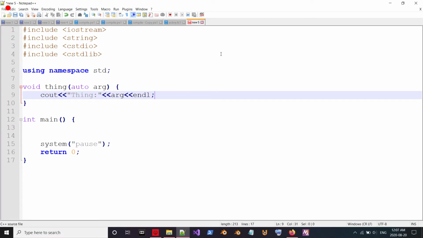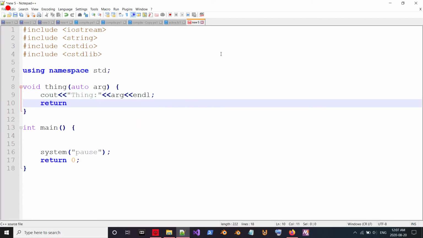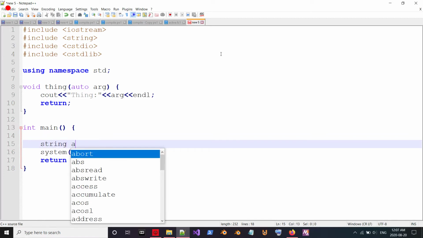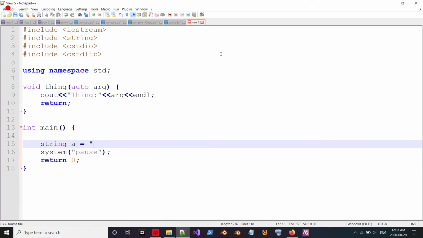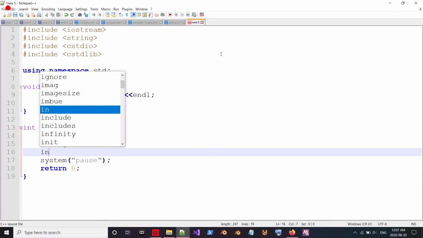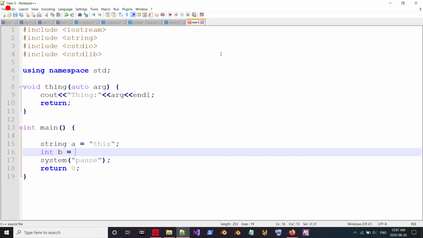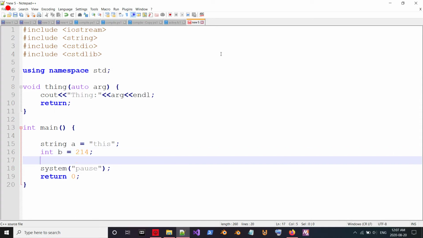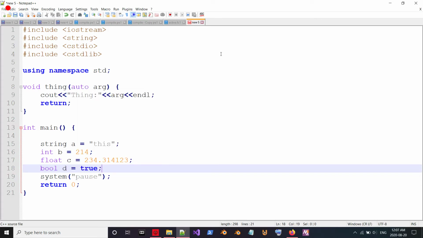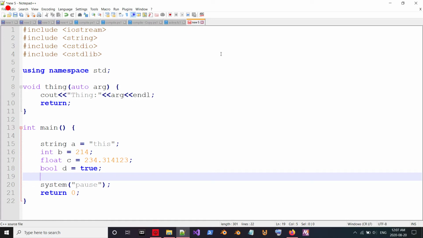It's absolutely brilliant. See, I've done that. I'll return it, even though that return is useless. I like to add it, and then I'll do the greatest thing. It'll blow your mind. I'm going to say string a equals this. I'm going to say int b equals this. I'm going to say float c equals this point this, and I'm going to say bool d equals true. And then this is going to blow your mind.